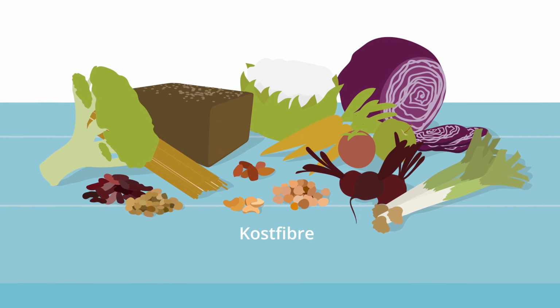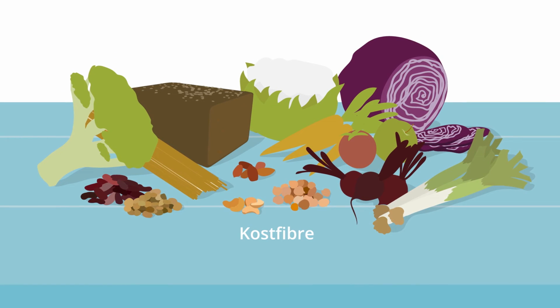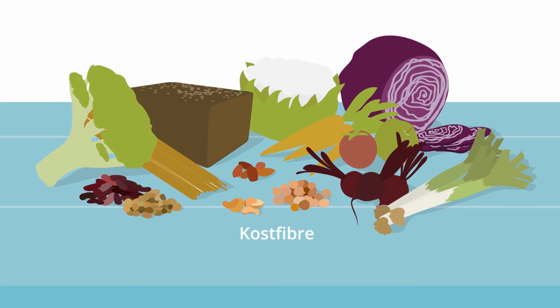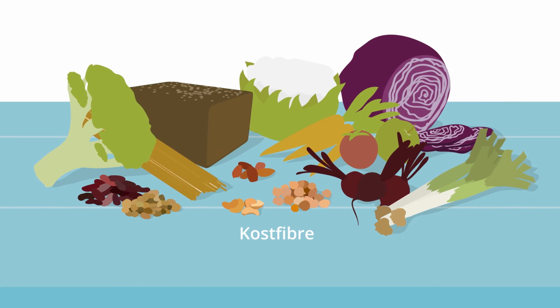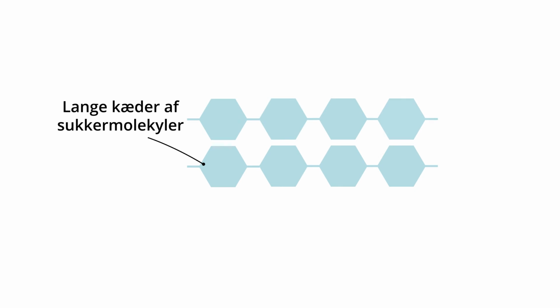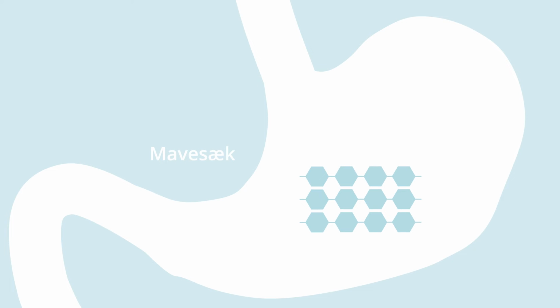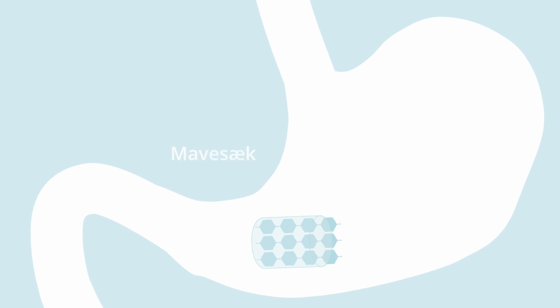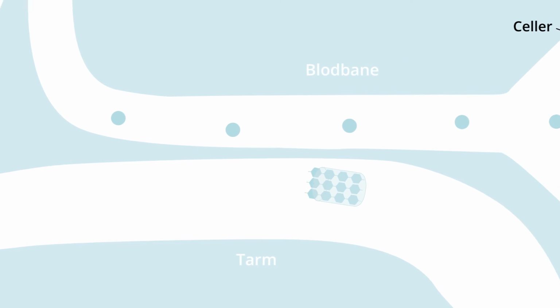Finally, there is dietary fiber. It is found in foods such as coarse vegetables, rye bread, wholemeal bread, nuts, and in the skin of fruits. Like slow carbohydrates, dietary fiber consists of long chains of sugar molecules. However, dietary fiber is bound together in such a way that the digestive system cannot break them down. This means they cannot be absorbed into the blood. Therefore, blood sugar levels rise more slowly compared to both fast and slow carbohydrates.